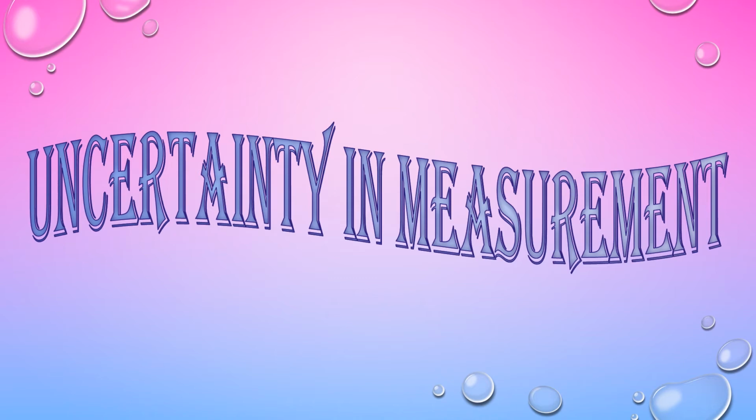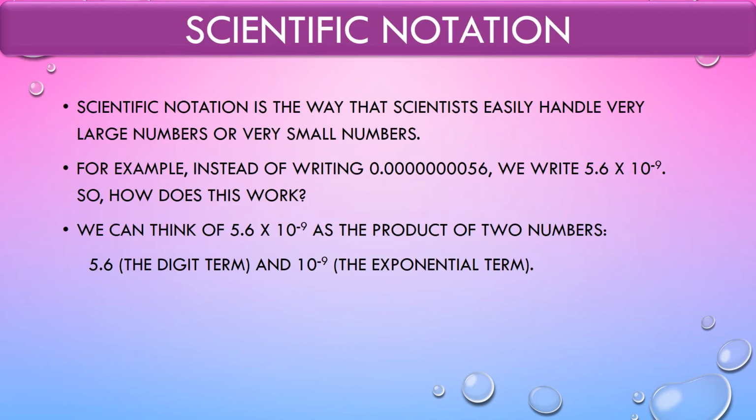These ideas are discussed in the next slide under the headings of scientific notation, significant figures, and dimensional analysis. We are going to look into all of this. First comes scientific notation.